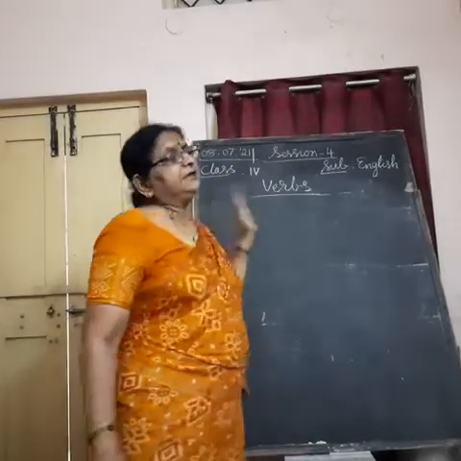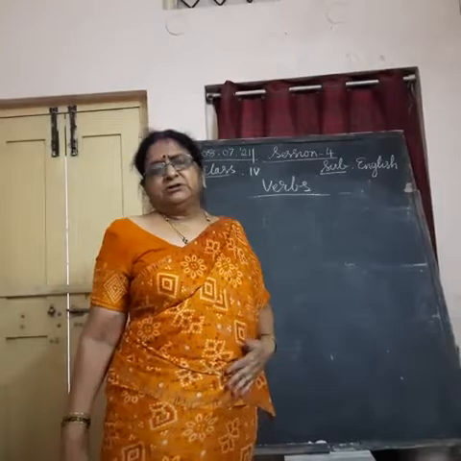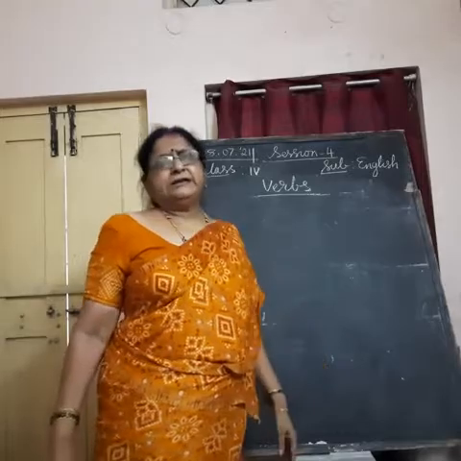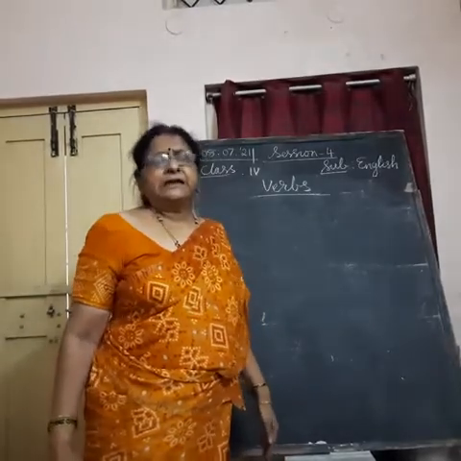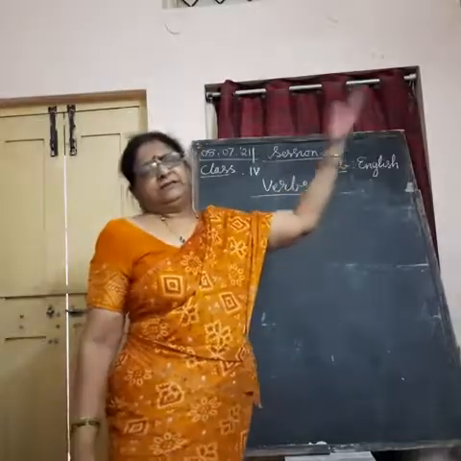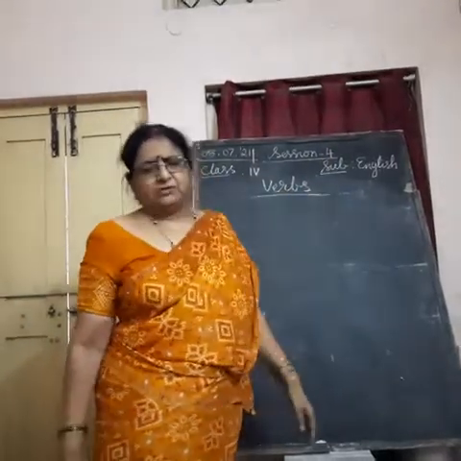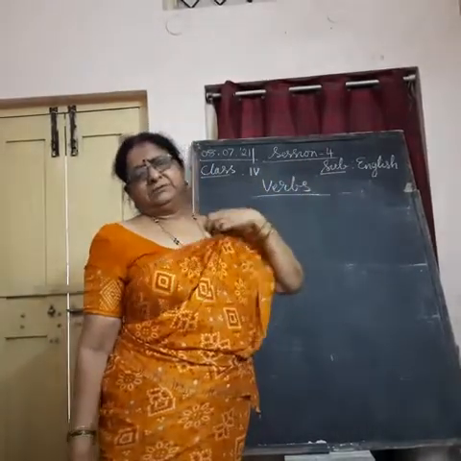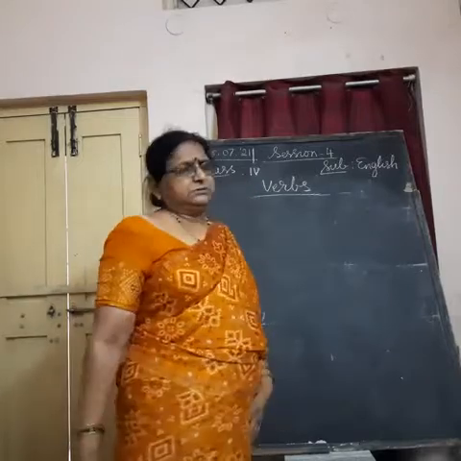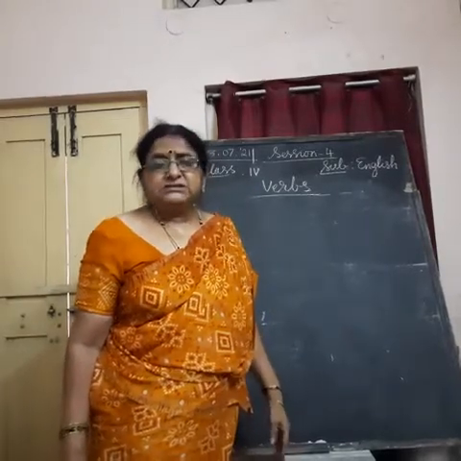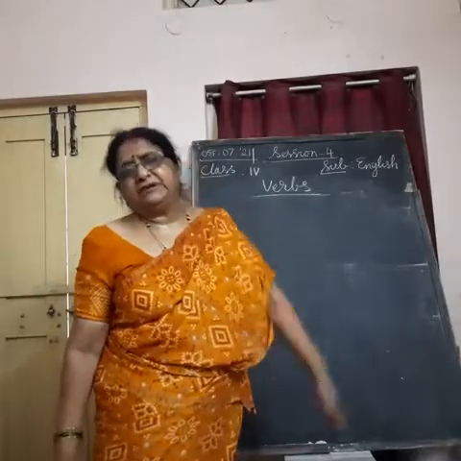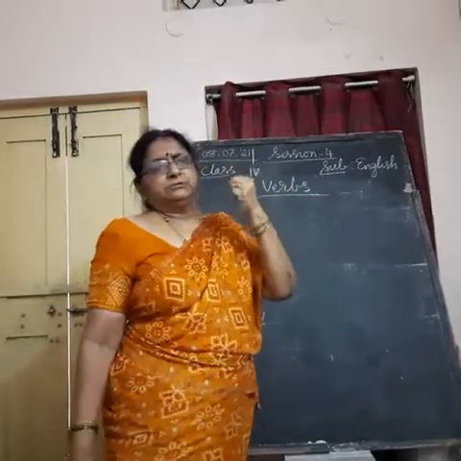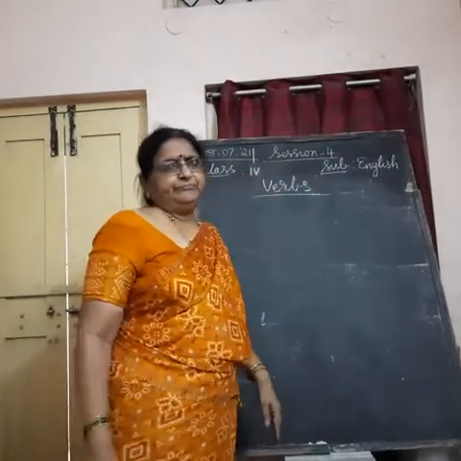Main verbs we call in grammar transitive verbs. And helping verbs we call intransitive verbs. Leave it. I will teach you again whenever we get that topic. So simply now you know what are main verbs and what are helping verbs. Main verbs are also called root verbs, and they have their past tense form also, so they are used in 4 different forms. Understand? And helping verbs have only 2 forms, present tense form and past tense form.